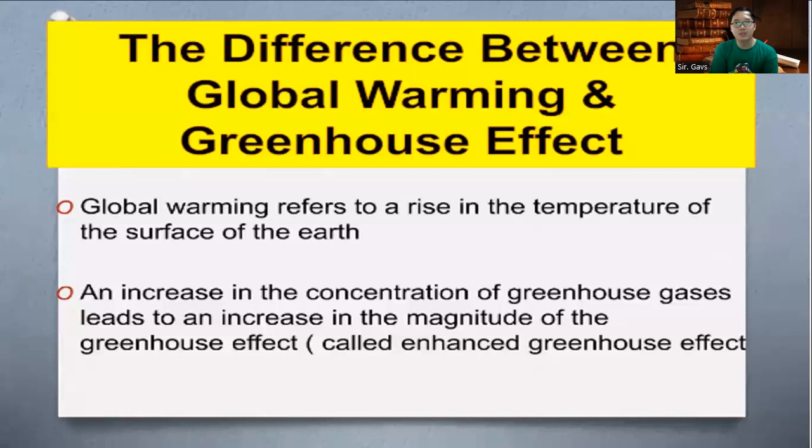The difference between global warming and the greenhouse effect. Let's define global warming. Global warming refers to a rise in the temperature of the surface of the Earth, while an increase in the concentration of greenhouse gases leads to an increase in the magnitude of the greenhouse effect. So this is the difference between them. Global warming is about the rise in the temperature of the surface of the Earth, while the greenhouse effect is due to the concentration of greenhouse gases in the atmosphere.